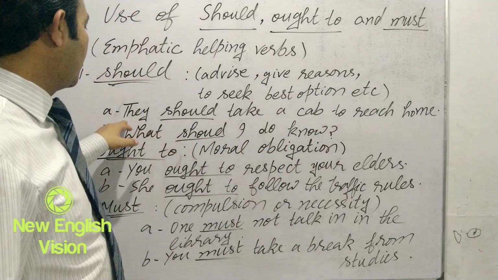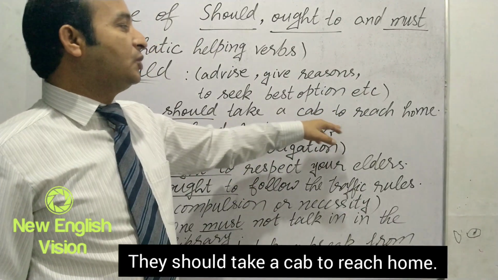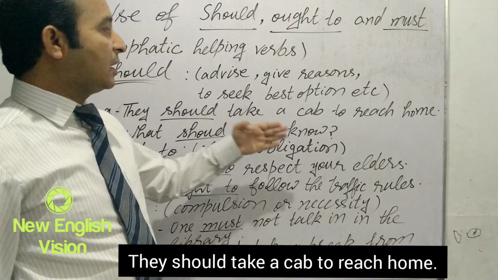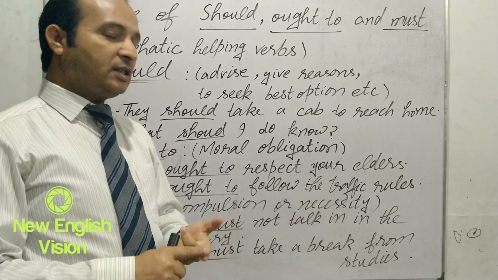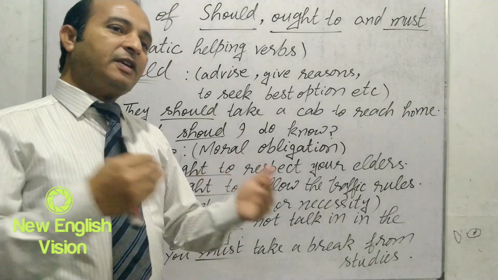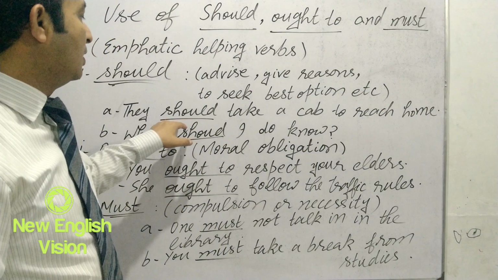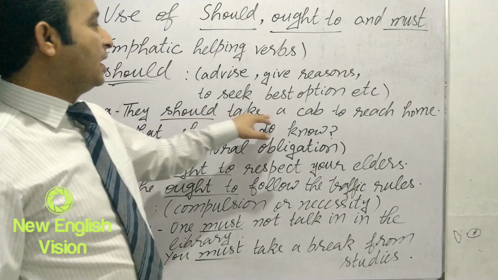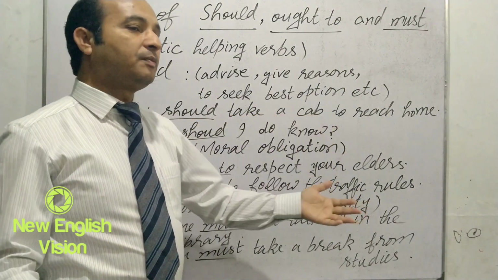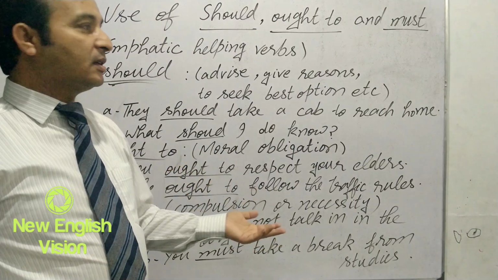Let's have an example. They should take a cab to reach home. It means someone is emphasizing to some other person to do something and using should for that. It may be some advice.